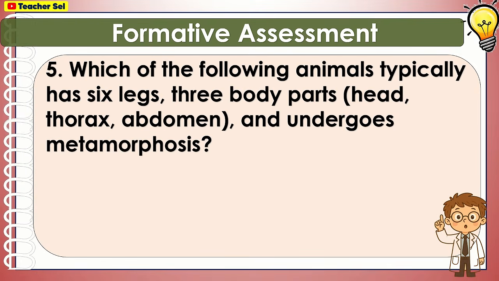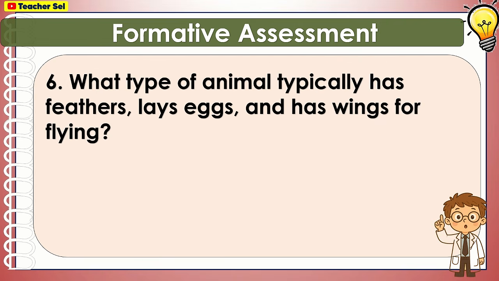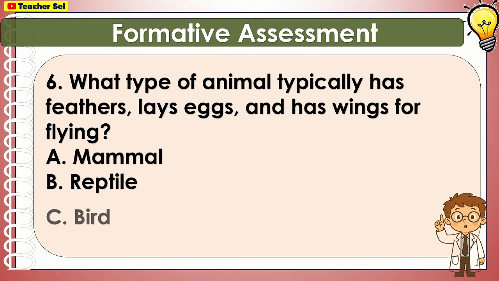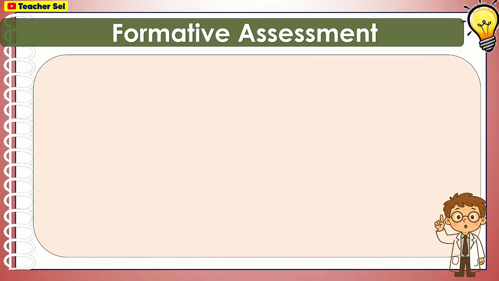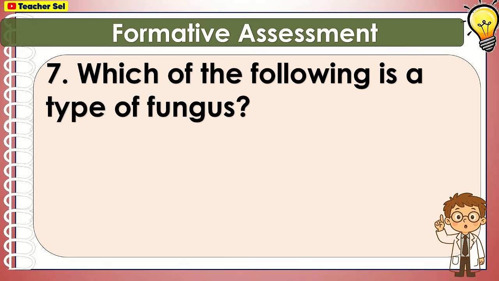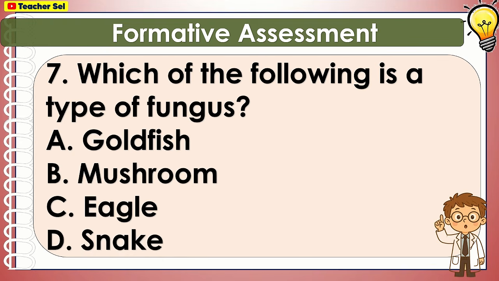Which of the following animals typically has 6 legs, 3 body parts, head, thorax, abdomen, and undergoes metamorphosis? Fish, insect, bird, mammal. What type of animal typically has feathers, lays eggs, and has wings for flying? Mammal, reptile, bird, amphibian. Which of the following is a type of fungus? Goldfish, mushroom, eagle, snake.